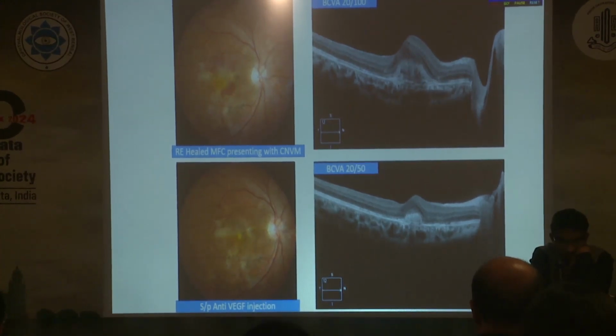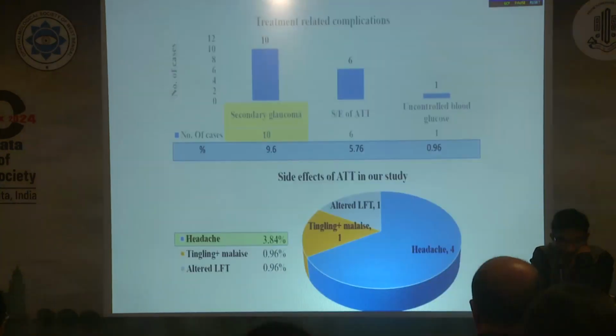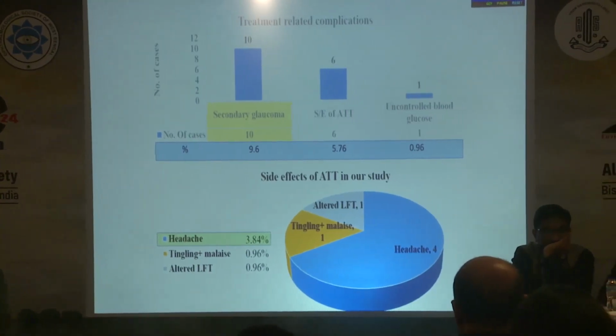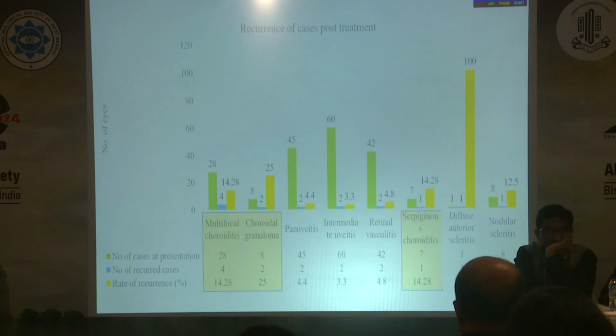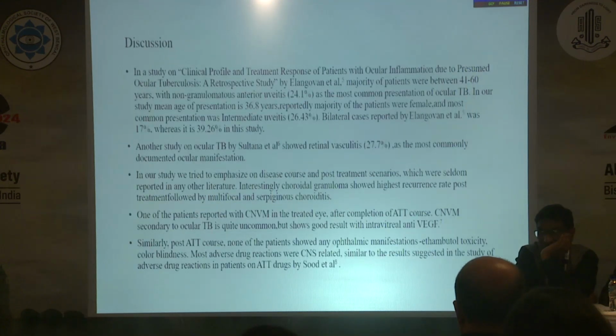In the last OCT, we can see the post-injection condition of this patient. Amongst the treatment-related complications, secondary glaucoma was most common, the majority of which resolved by medical treatment only. Amongst the side effects of ATT, headache was most common, and on long-term follow-up, recurrence was most commonly seen in multifocal choroidal granuloma, followed by multifocal choroiditis and serpiginous choroiditis.